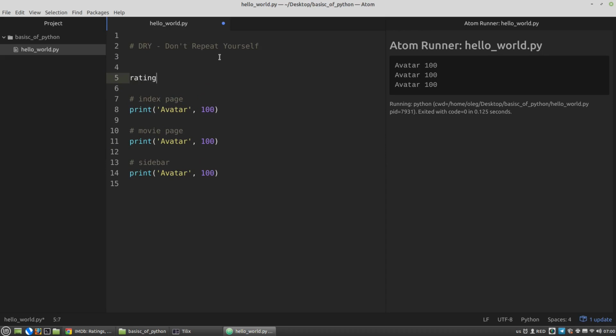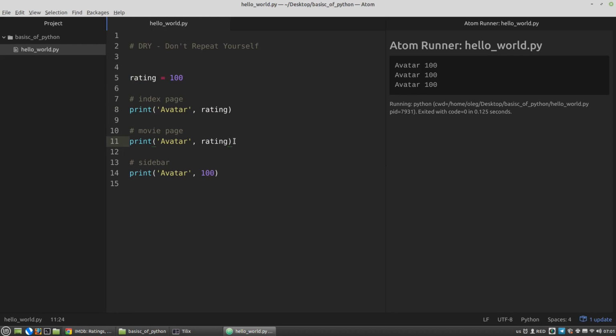Rating is the name of the variable, and now I have to assign a value to it. Here I put an equal character and then I set its value. For example, 100. The equal character is used for assigning a value to a name. And so the variable is created the first time you assign a value to it. And to get the value of the variable, I just use it where I want.